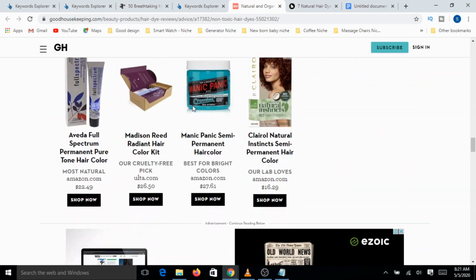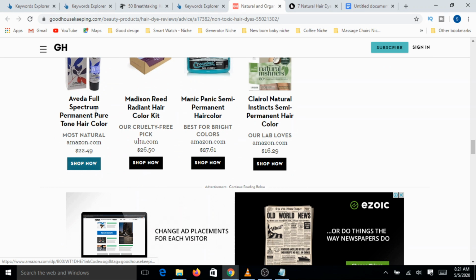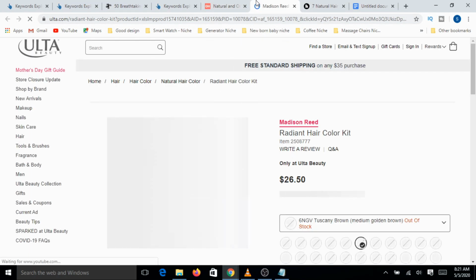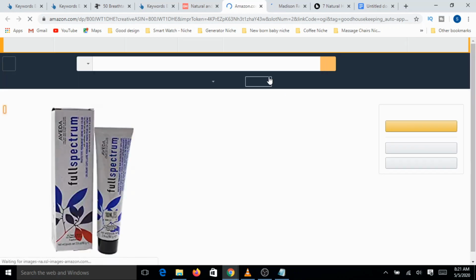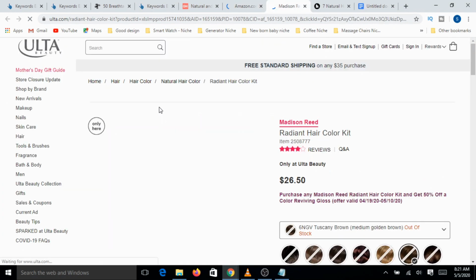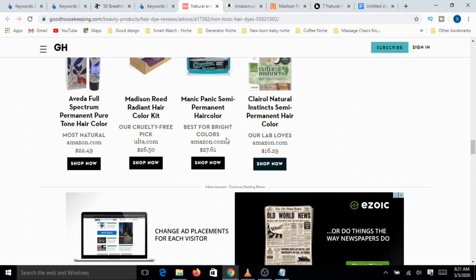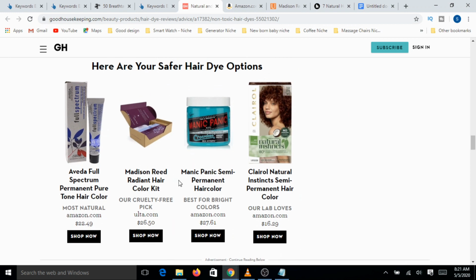At the same time, in the article you can see the products here, and all of these are affiliate products. If you click here, it will directly go to Amazon. Amazon.com, and this one is Ulta, which is another affiliate. So there are multiple affiliates depending on what product you are offering on your website. Ulta is another website more focused on beauty, and they have an association with that particular service provider as well.